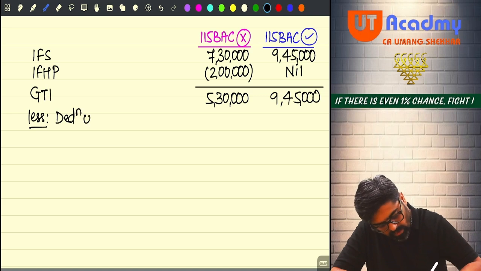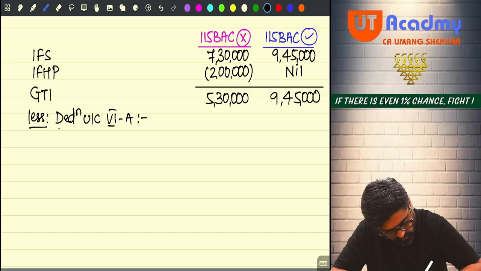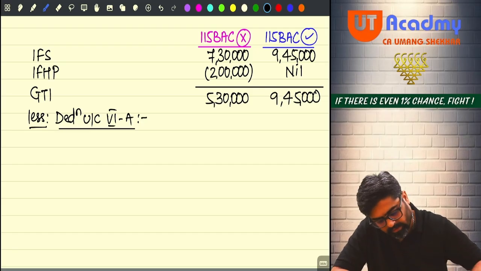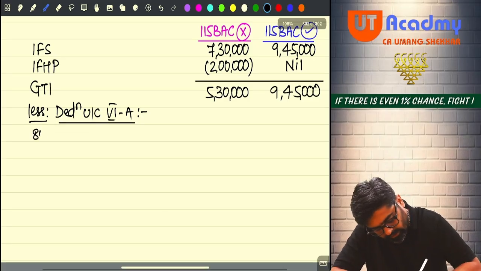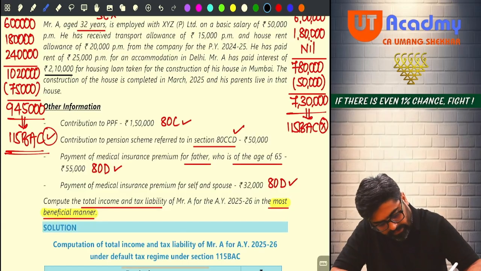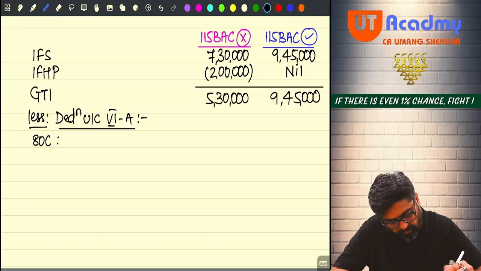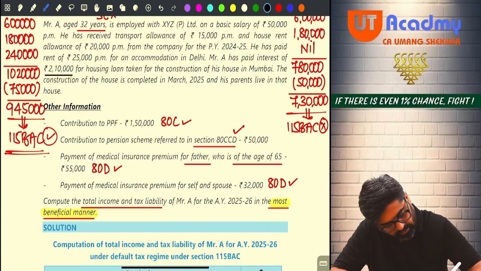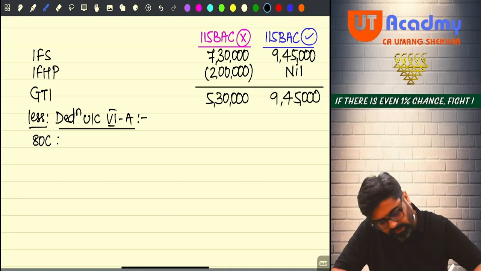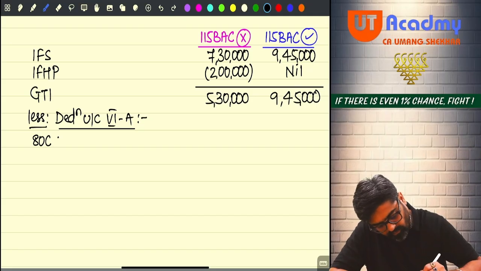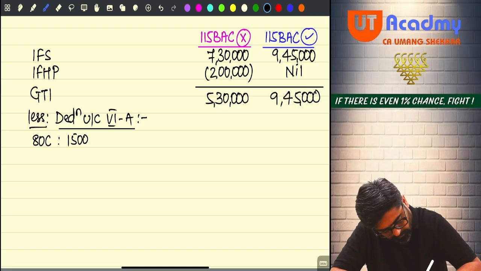Deductions under chapter 6A. So what deductions are there? First 80C is there. How much is 80C? 80C is 1,50,000 and 80CCD is 1,50,000. Sorry, 80CCD is only 50. Okay, no? Yes. 80C 1,50,000 or 1,50,000.